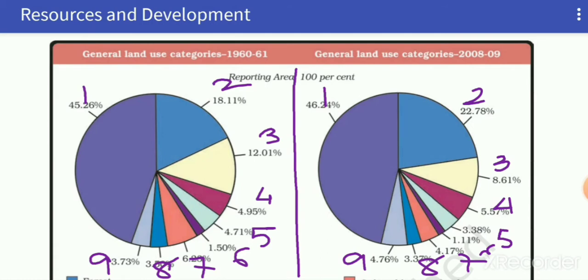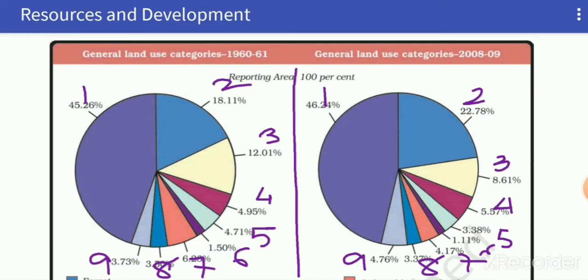Second one is area under forest, which has increased from 18.11% to 23.78%. That is also a good sign, but still it is far lower than desired 33%.